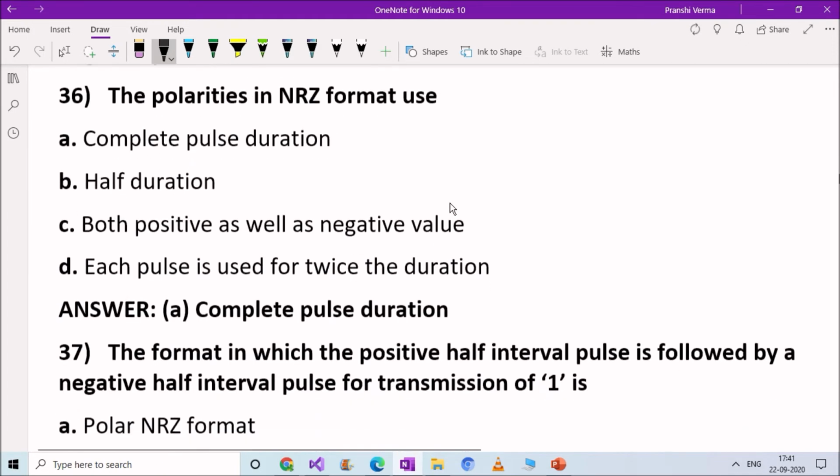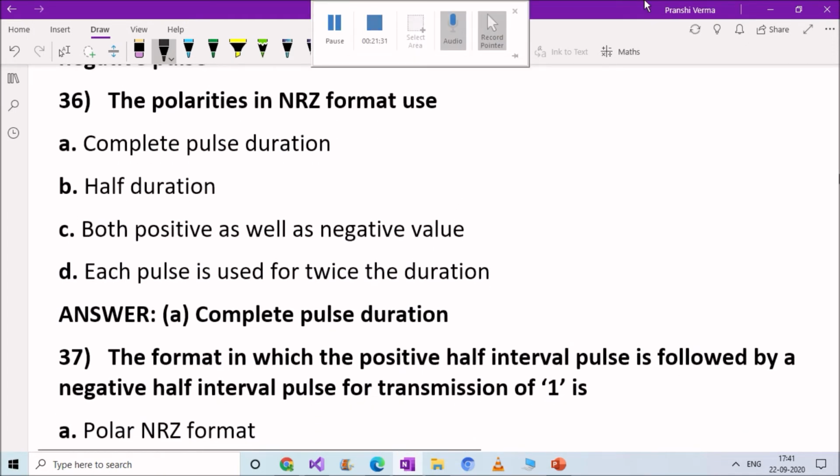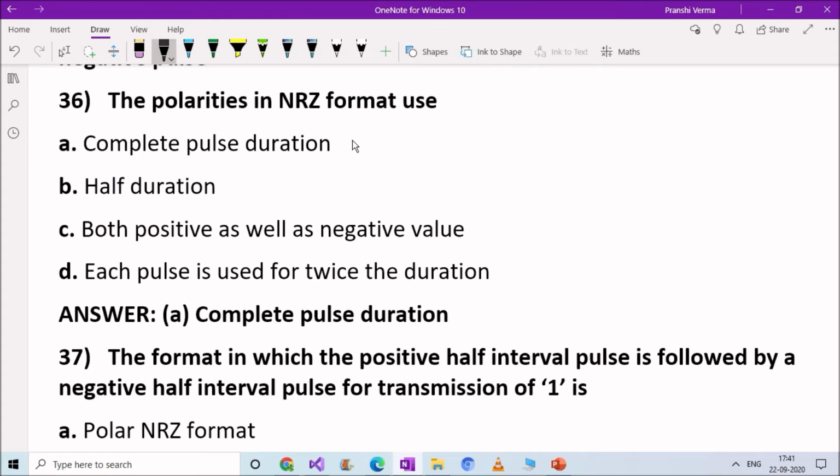Next question. The polarities in NRZ format use: option A, complete pulse duration; option B, half duration; option C, both positive as well as negative value; option D, each pulse is used for twice the duration. Right answer here is option A, complete pulse duration.